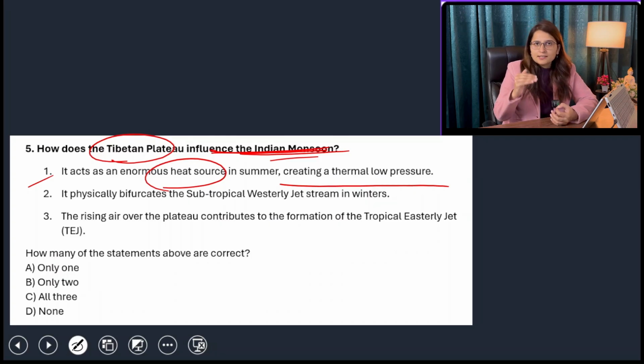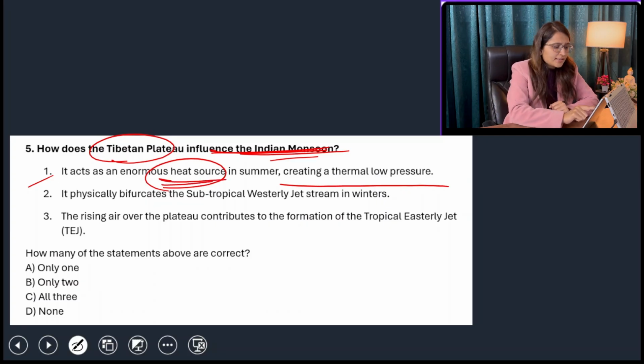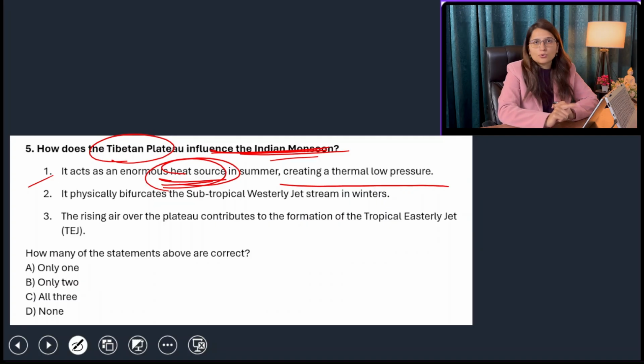It is at a very high height, around 5,000 meters, so it is basically near to the sun. The intensity of sunlight is too much in that area, so temperature is too high. If temperature is too high, then pressure will be very low, and it will act as a vacuum, so it will attract the winds from all directions. So yes, it acts as an enormous heat source in summer.